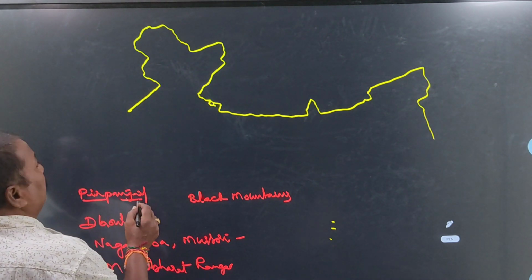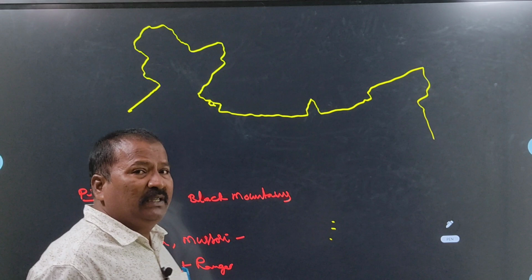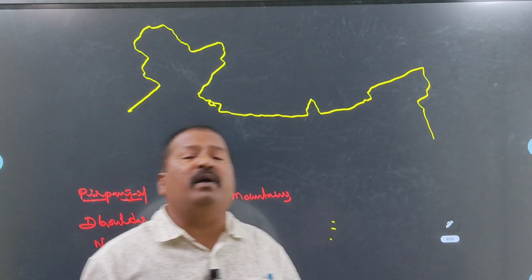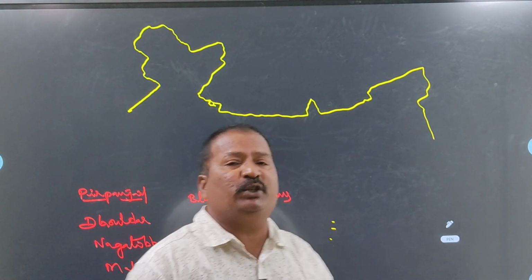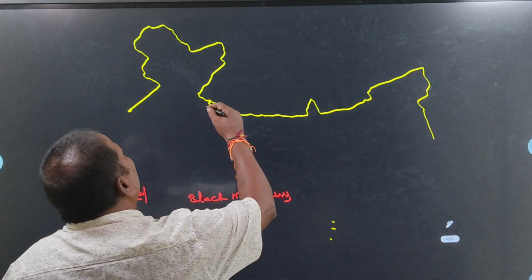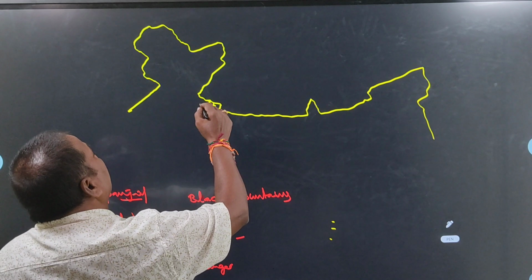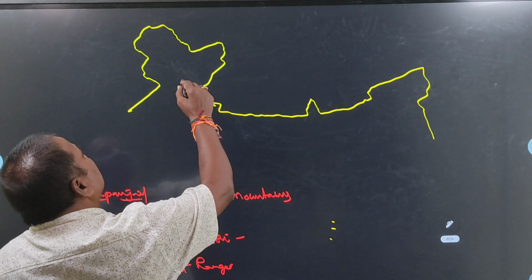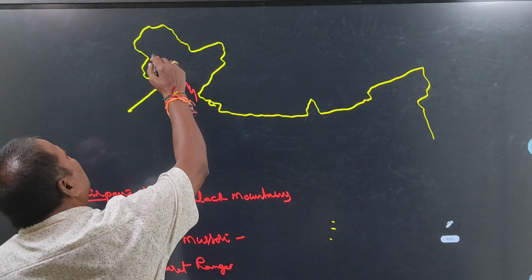The Pir Panjal range is the longest mountain range in the Middle Himalayas. It extends towards Himachal Pradesh and Jammu and Kashmir.